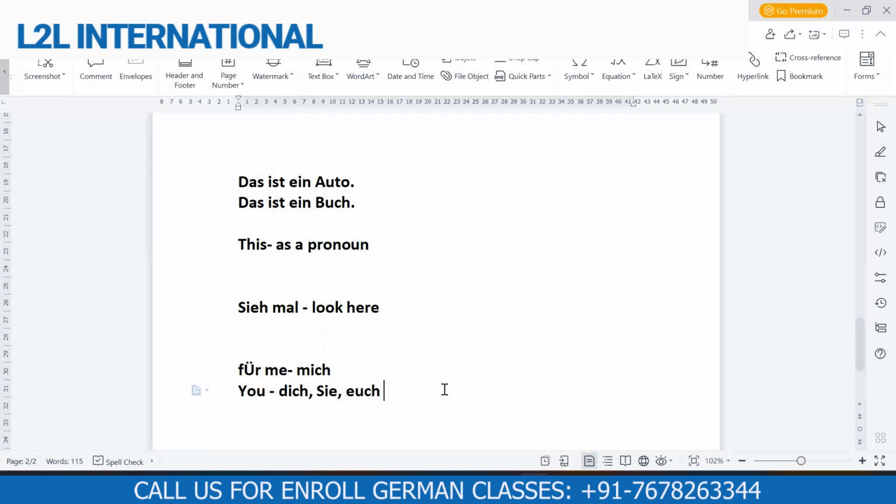One is the pronoun here, and the other one shows possession. This is your book. So your we say euer, and this is dich, Sie and euch. Tricky, right? Because you haven't practiced enough.